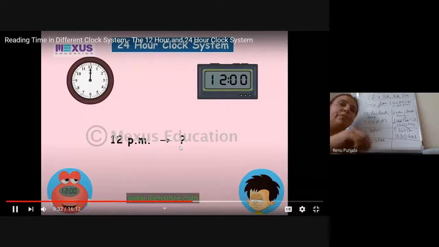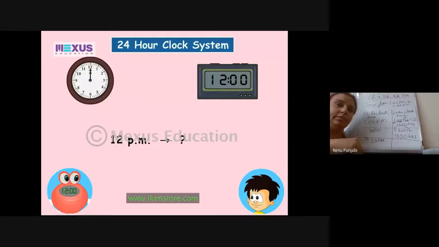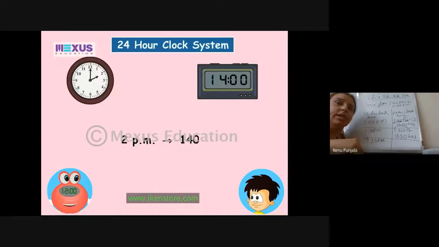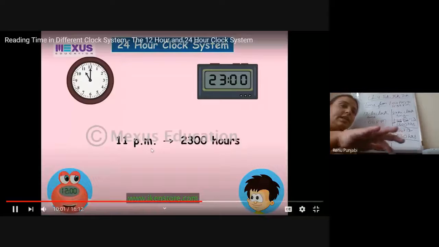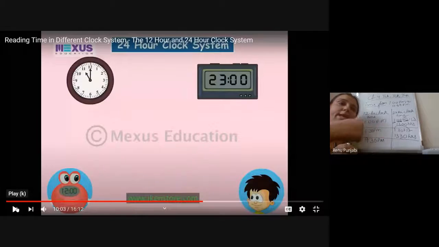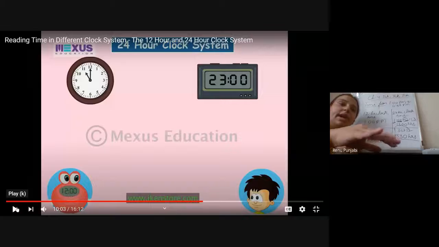See, after 12 o'clock in the PM, it is 1200 hours. After that, 1 PM will be 1300 hours. 2 PM will be 1400 hours. And 3 PM will be 1500 hours. Now how will you write 11 PM? Directly you will face problems, so what will you do? 11 plus 12, which has already passed, so 12 plus 11 is 2300 hours.